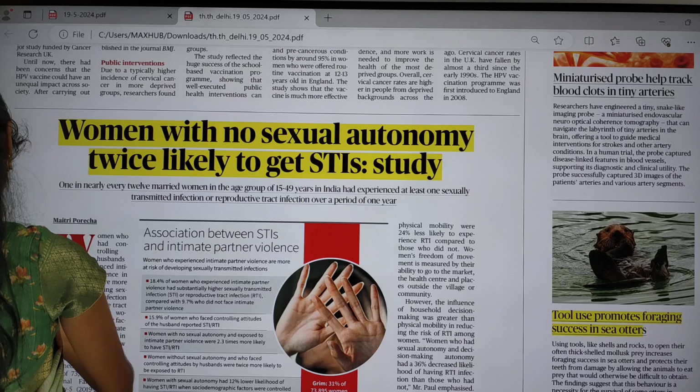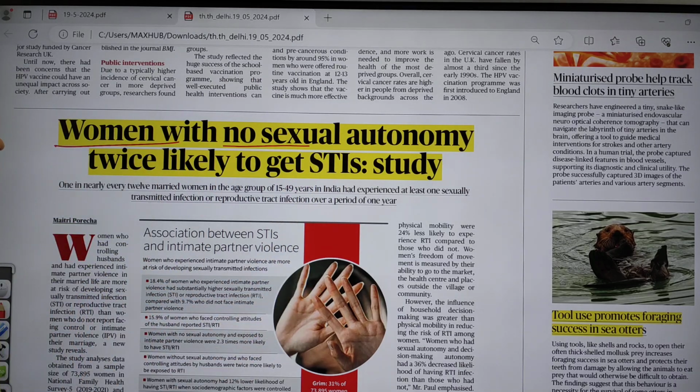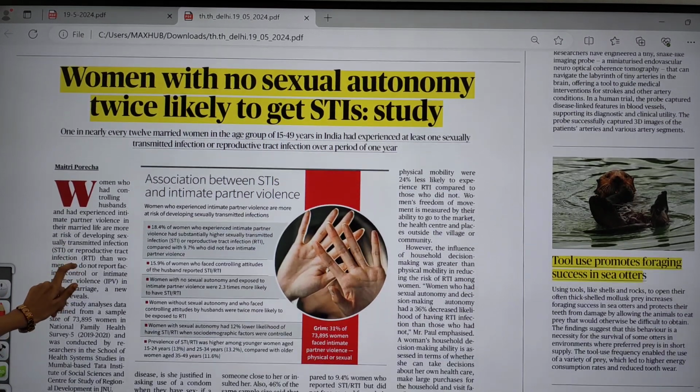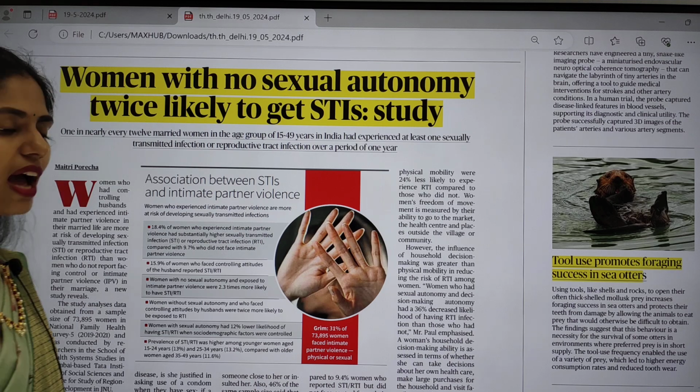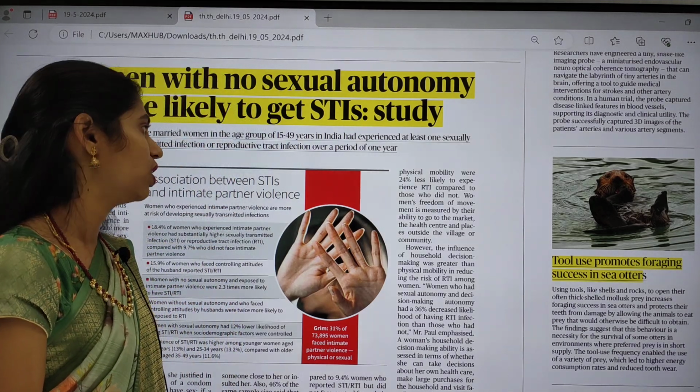Here you can see one article: women with no sexual autonomy are twice as likely to get STI, says study. This article is talking about sexual autonomy. Women do not have the right to take decisions on their sexual autonomy.